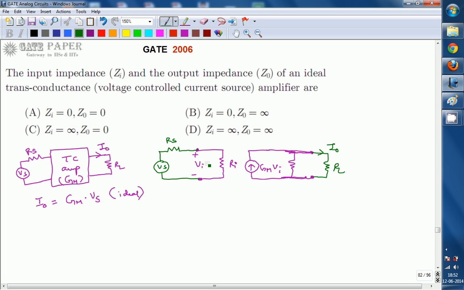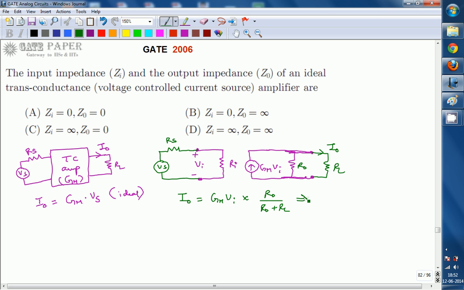First, I0 can be written by using the current division rule, this is R0, as Gm Vi times R0 divided by R0 plus RL.